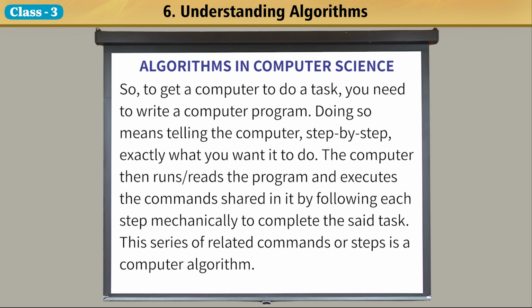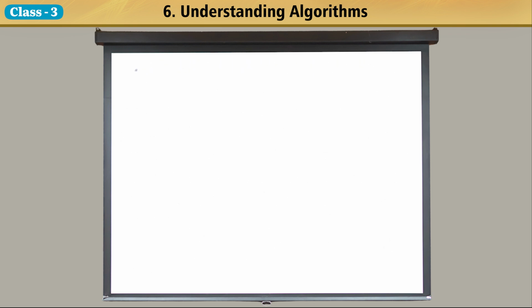So, to get a computer to do a task, you need to write a computer program. Doing so means telling the computer, step by step, exactly what you want it to do. The computer then reads the program and executes the commands shared in it by following each step mechanically to complete the said task. This series of related commands or steps is a computer algorithm.